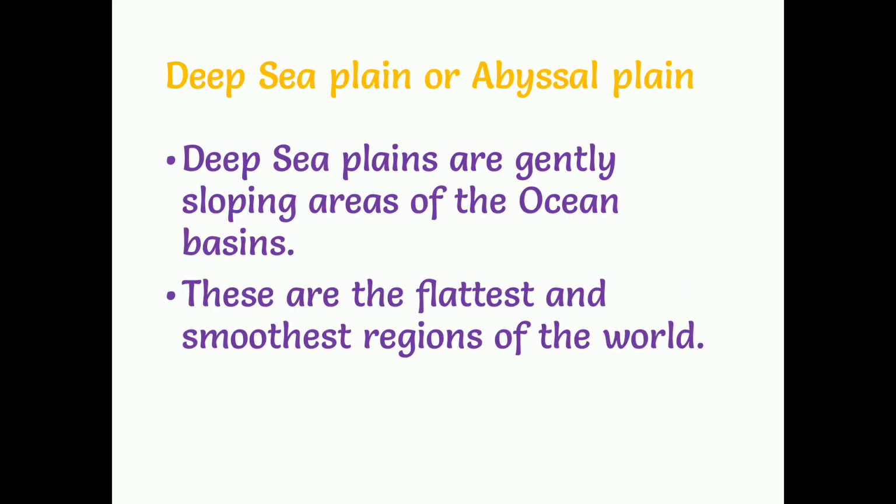Next one, deep sea plain or abyssal plain. I already said the plain and smooth surface of the ocean is called a deep sea plain or abyssal plain. So these are the flattest and smoothest regions of the world, and deep sea plains are gently sloping areas of the ocean basins. These are the very gentle sloping areas and flattest and smoothest regions of the world.